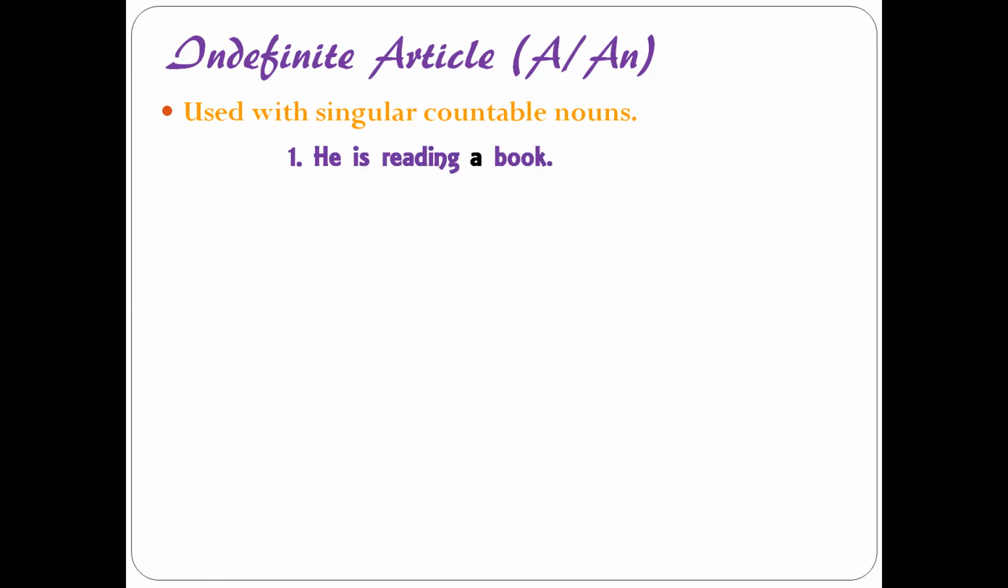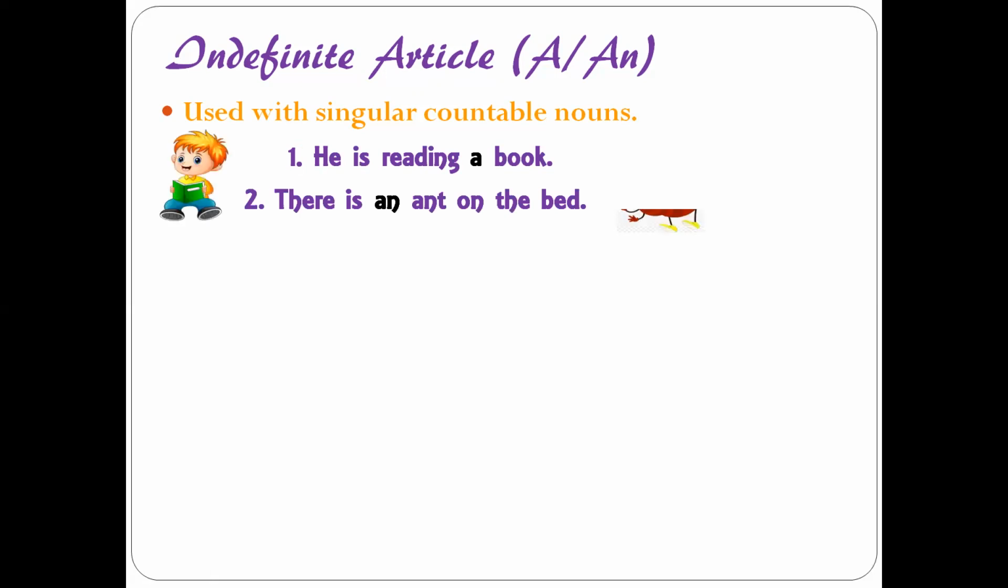For example, he is reading a book. There is an ant on the bed. So in these cases, when we talk about this sentence, he is reading a book, book is countable and singular. So I'm making use of article a. And ant is again singular and countable. So I'm making use of article an.